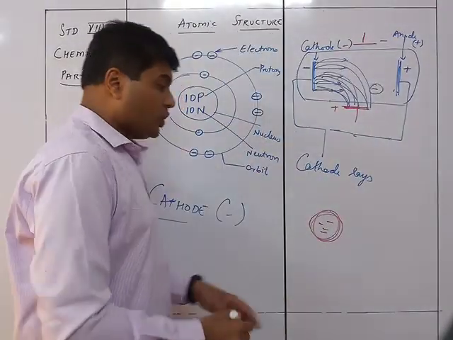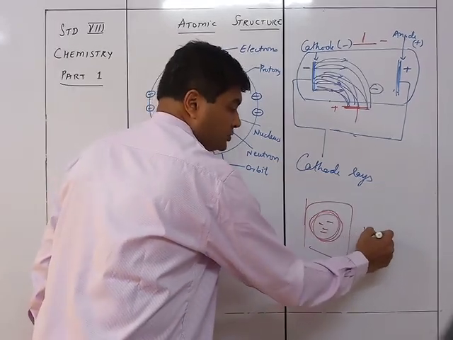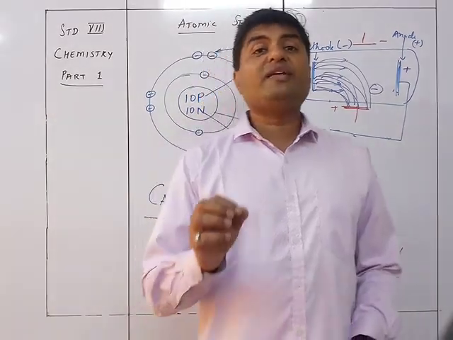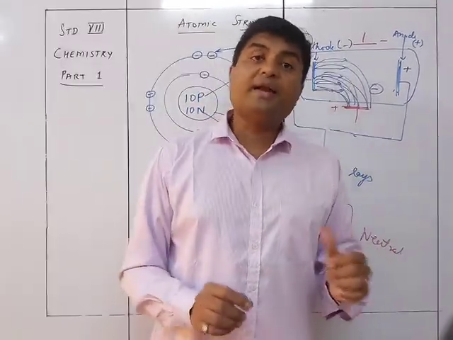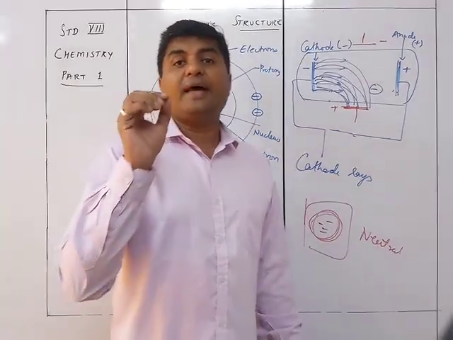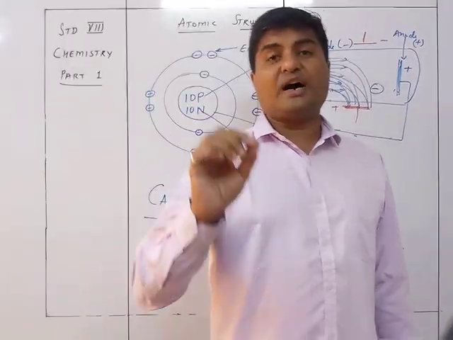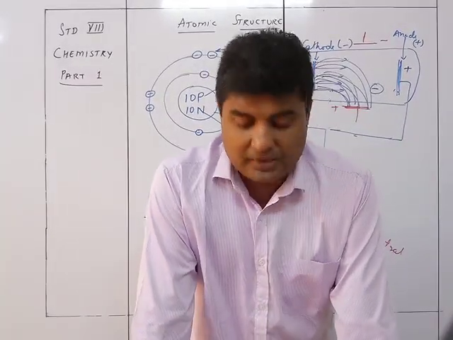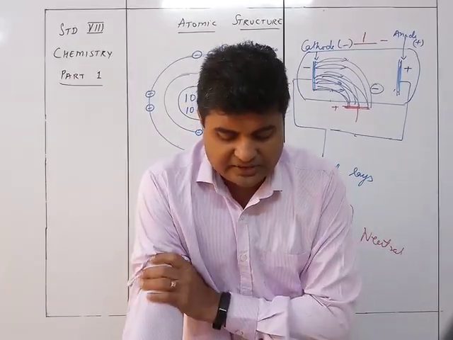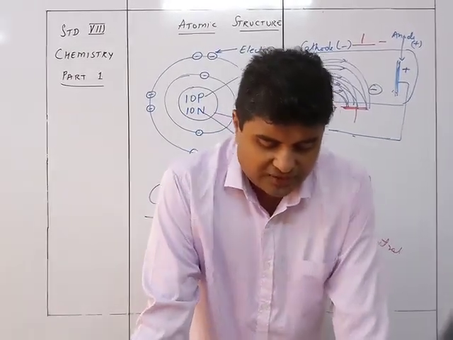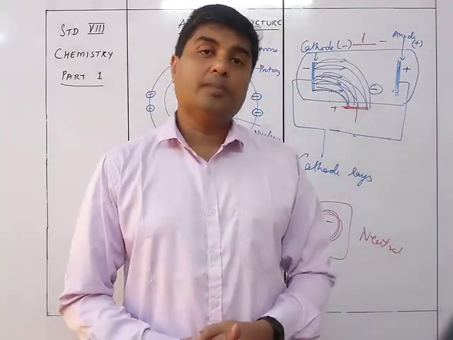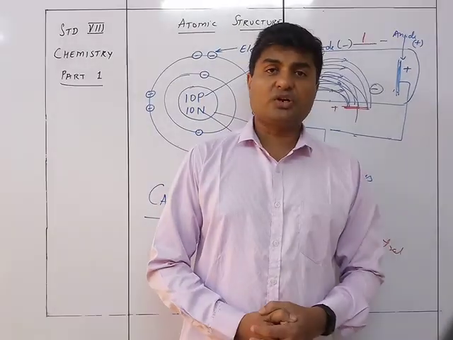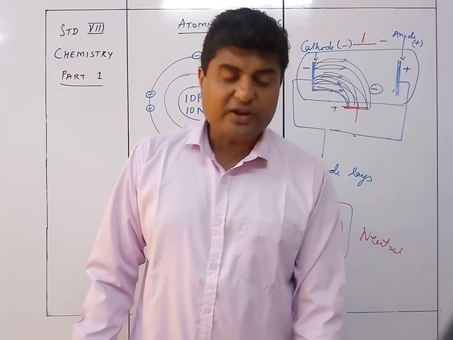But at the same time, they also knew that the atom overall is neutral, which means it is neither positive nor negative. If it has negative charge in it, there has to be some positive charge also in it. That is what they proved: since an atom is electrically neutral, it must contain some oppositely charged particles. This conclusion further led to the discovery of positively charged particles, protons. This is how electrons were discovered in the structure of atoms. We now continue with the discovery of protons in the next video.